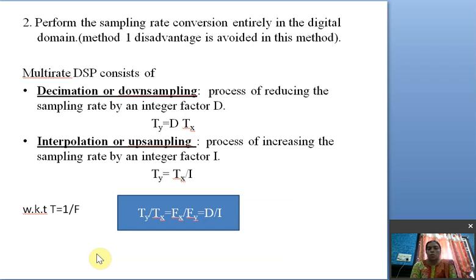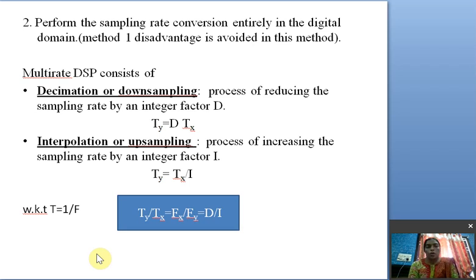That means the entire process is done in the digital domain only. The disadvantage of method 1 is avoided in this method. The advantage is that the signal is not distorted due to signal reconstruction and quantization.